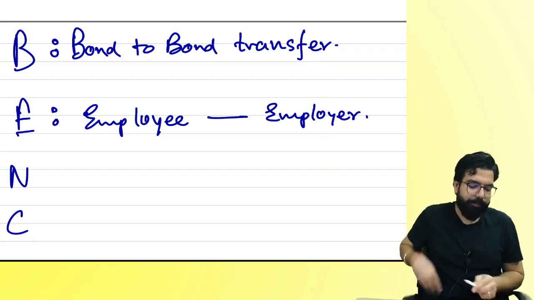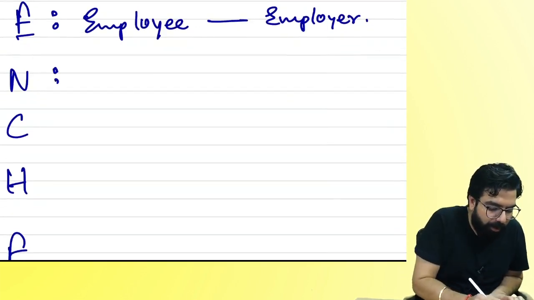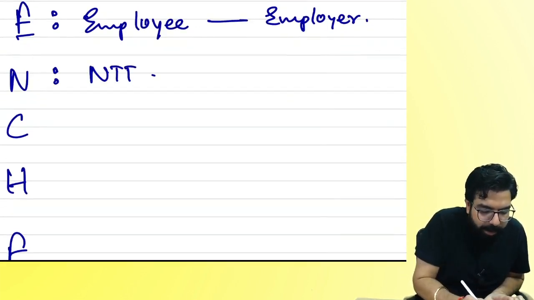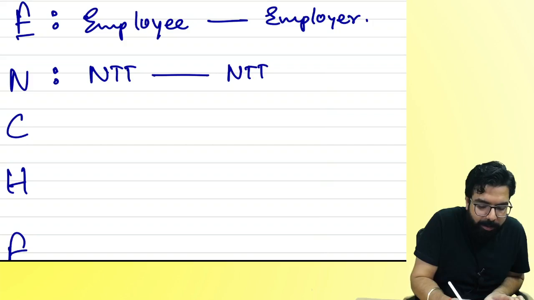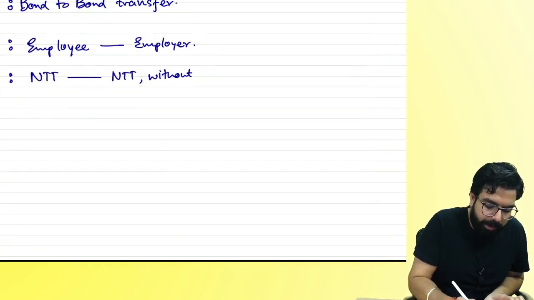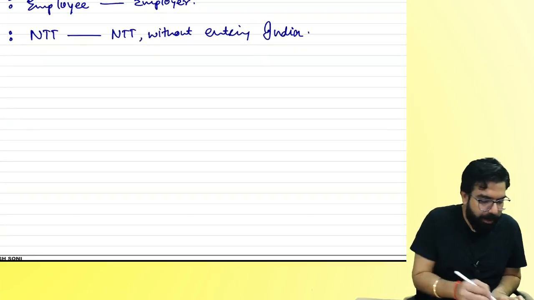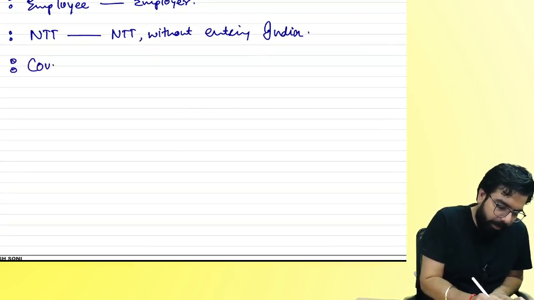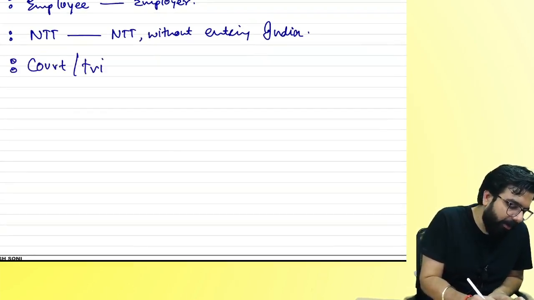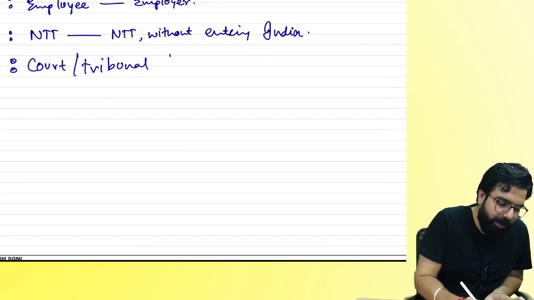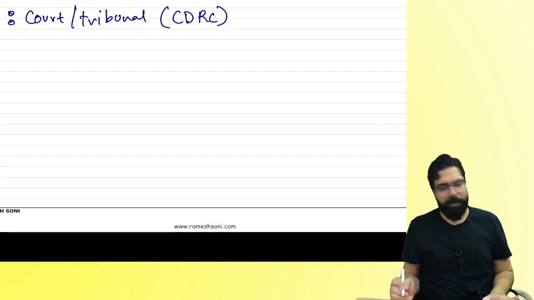Then N for when goods are sold from one non-taxable territory to another non-taxable territory without entering India, then also it is neither supply of goods nor supply of service. C for court or tribunal services, including CD, RC, neither supply of goods nor supply of service.